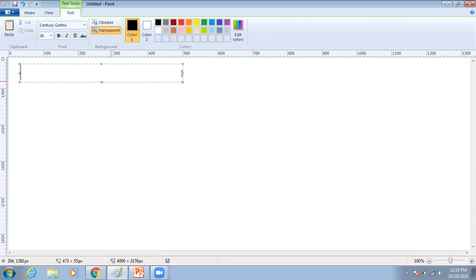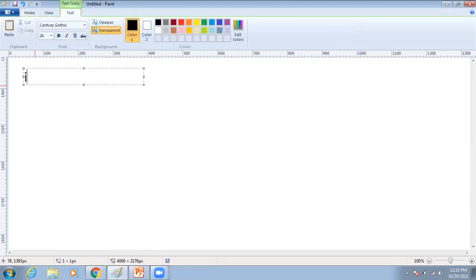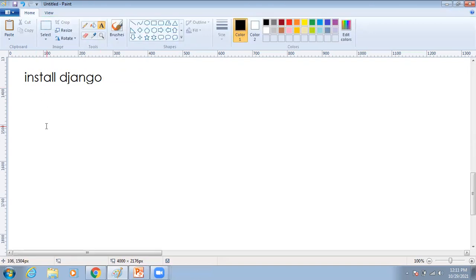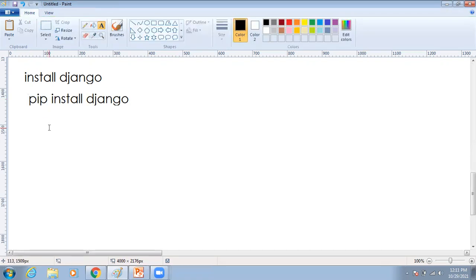Whenever you want to create an application, compulsory we have to create the project. If you want to create the project, the first step is we have to install Django. Then how to install Django? Is it necessary to download any files from online? No need. Just go to your command prompt and enter pip install Django. Then automatically, whatever the latest version is, it will install within seconds only.